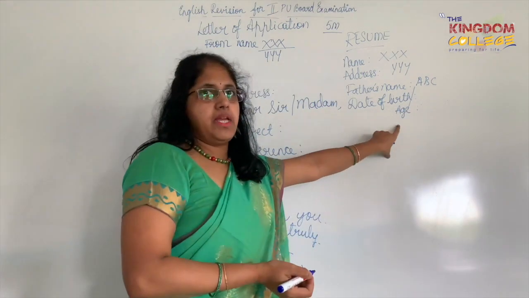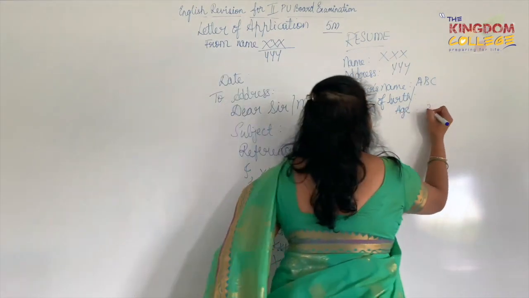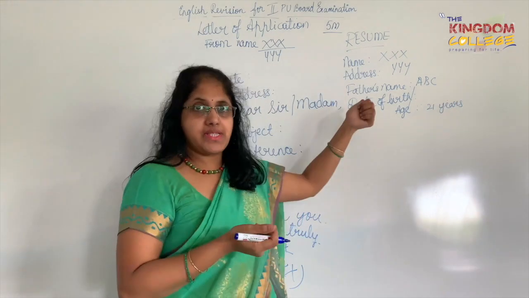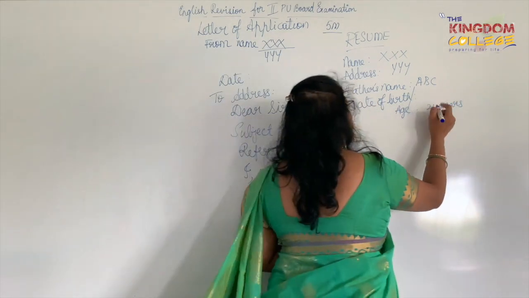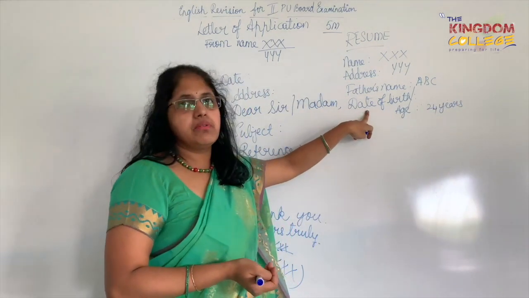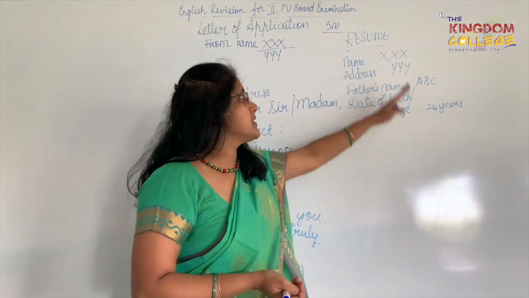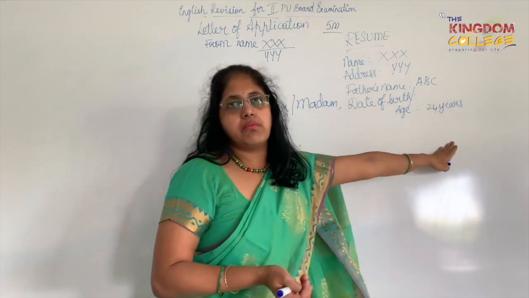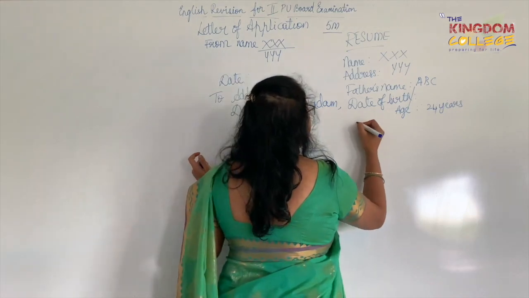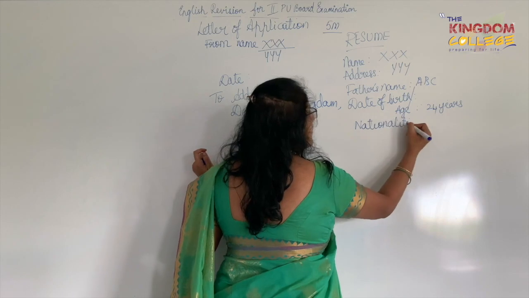If I'm supposed to be an applicant who is a graduate, I say my age would be 21 years. If I am a graduate with 3 years of experience, as is expected in the question, 21 plus 3, that is 24 years. That's what I'll write if you are unable to calculate the date of birth, but don't leave any gap there, okay? This is your resume, so whatever you put here, the information should be adopted from the question itself. After this, we have nationality, and then languages known; all that you can fill up.